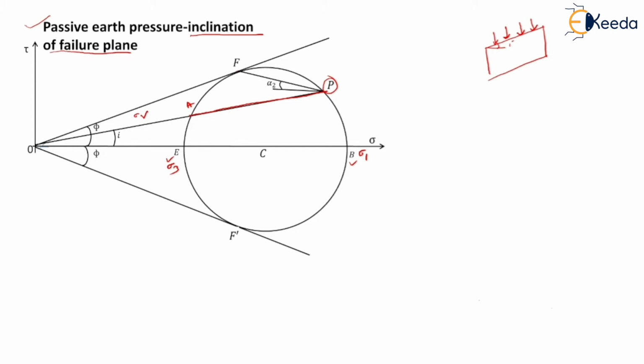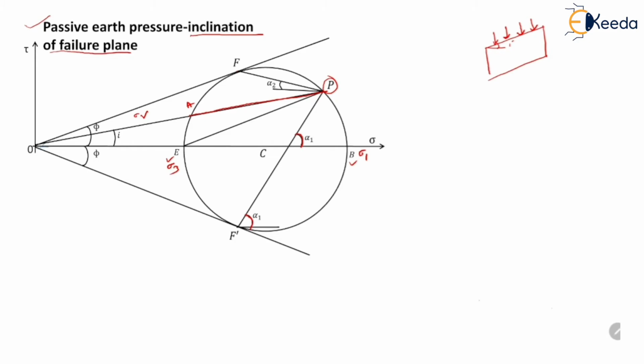So this failure surface is inclined at an angle, say alpha 2, with the horizontal. There is another failure plane which is PF dash. Line PF dash represents the second failure plane, which is inclined at an angle alpha 1 with the horizontal.